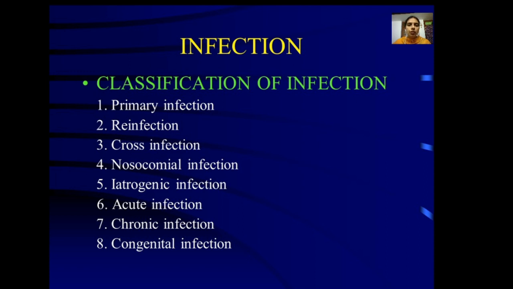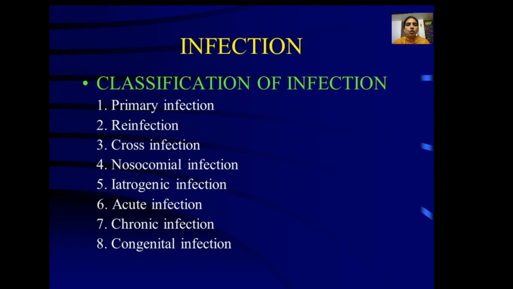There are different types of infection. Primary infection: when a person acquires an infection from a particular organism for the first time, it is called a primary infection. Reinfection: subsequent infection by the same parasite is called reinfection.